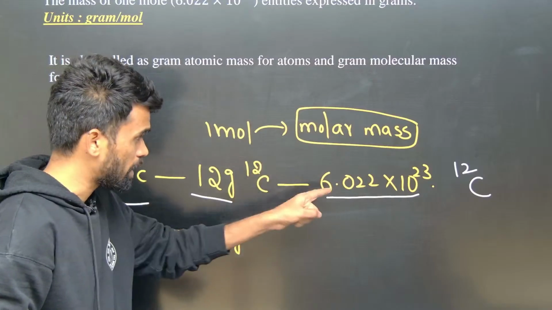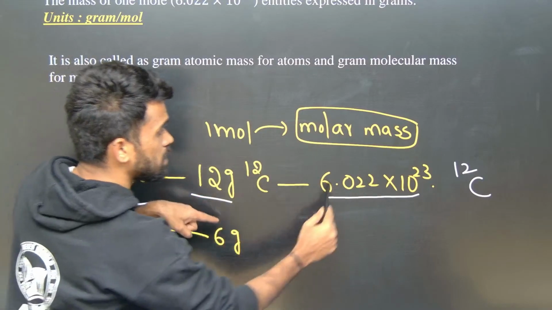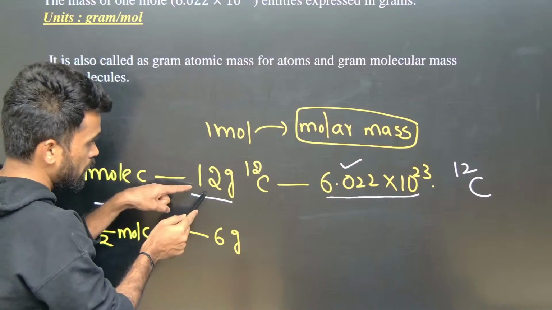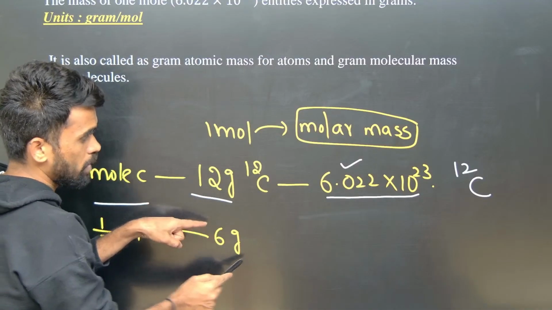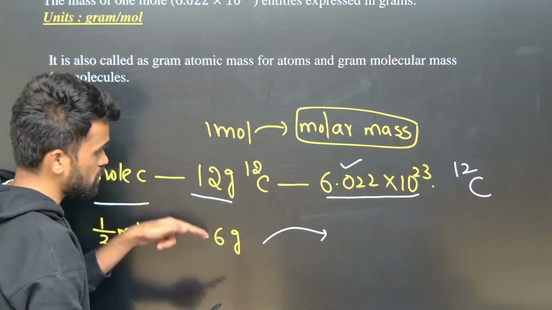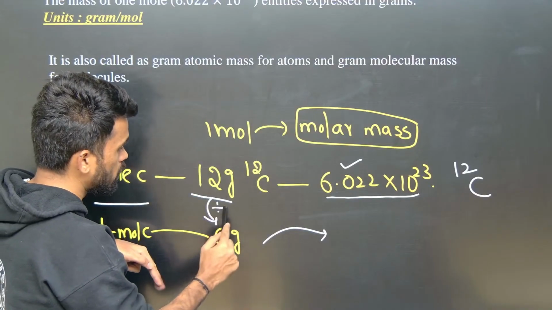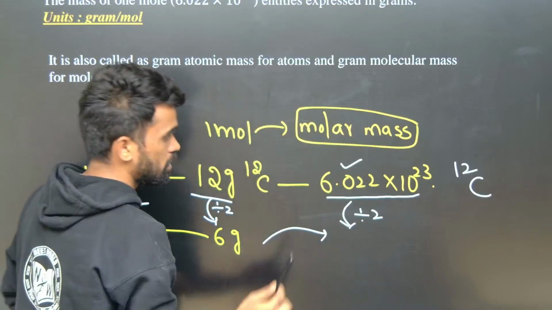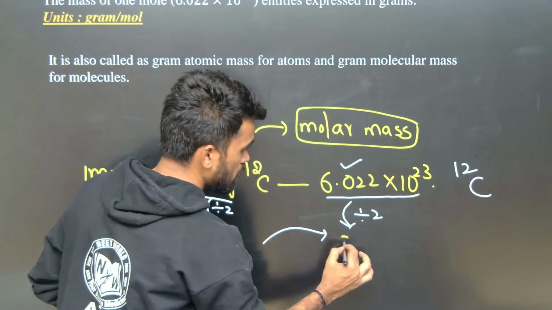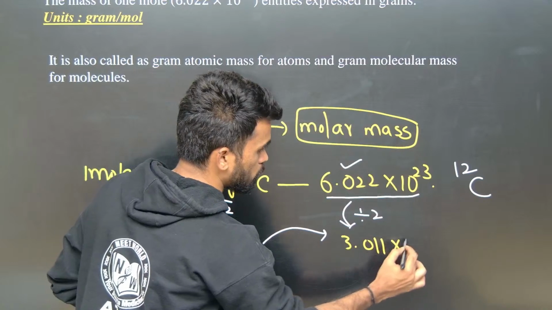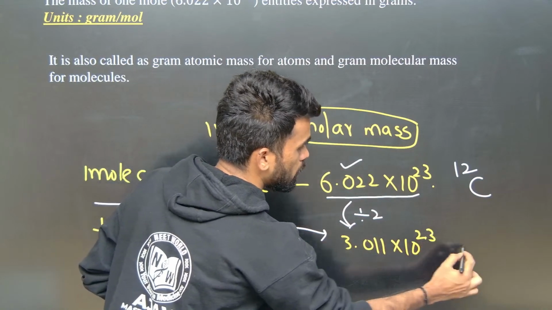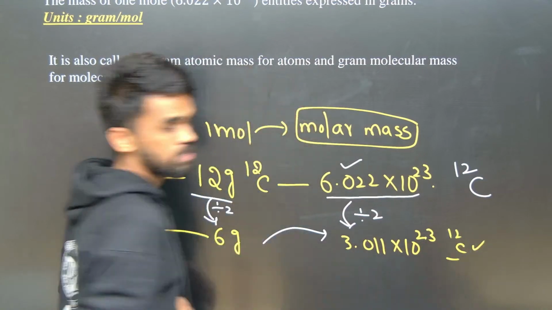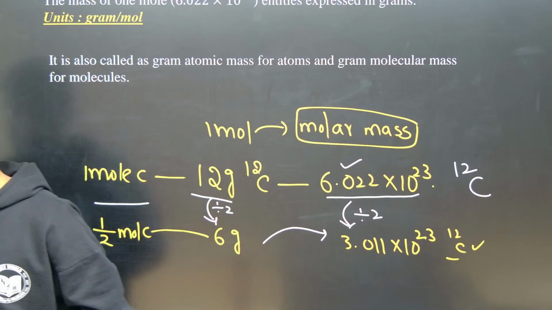Now here again, see, 12 grams contains this many number of particles. So here 12 is becoming 6. This becomes half now, divided by 2. Therefore, here also you do division by 2, and you will get a number around 3.011 into 10 power 23 carbon atoms. So like this you need to understand.